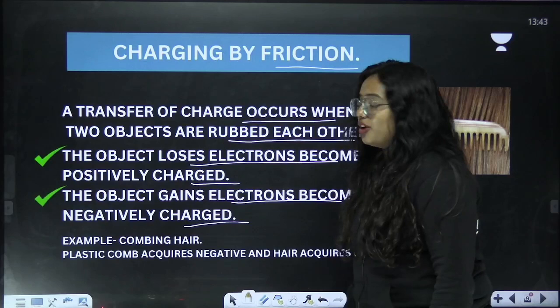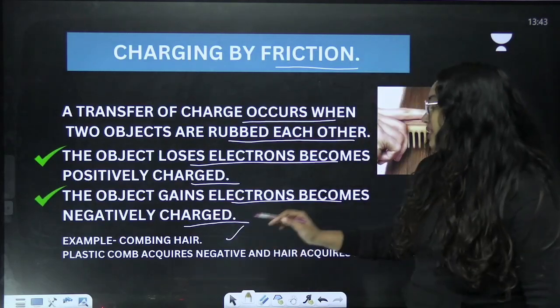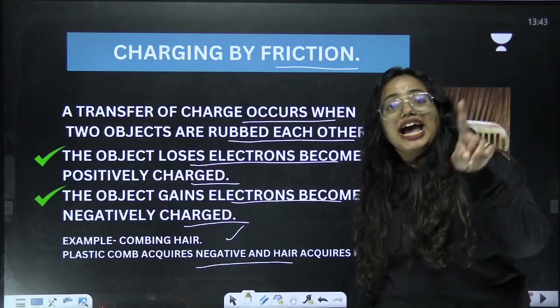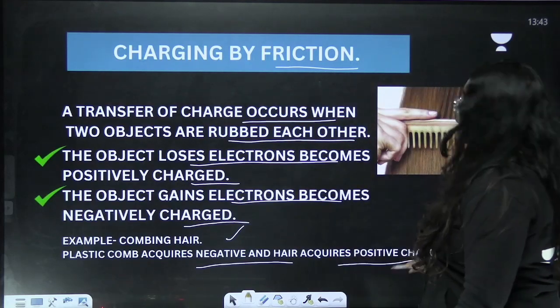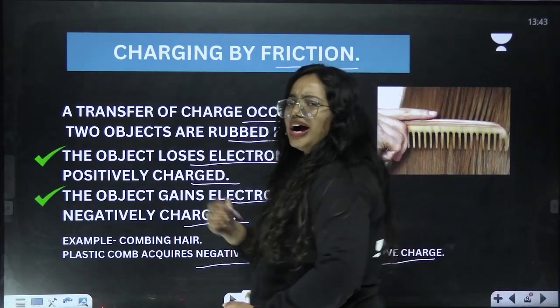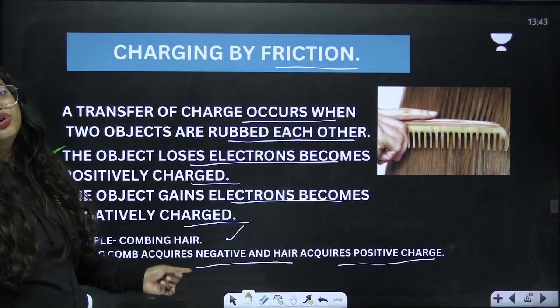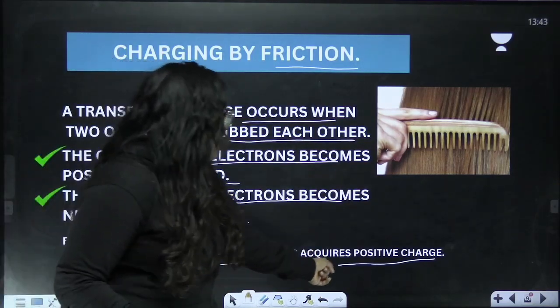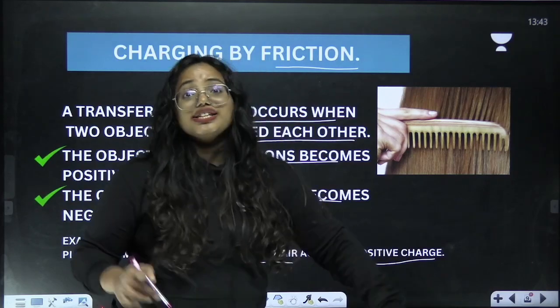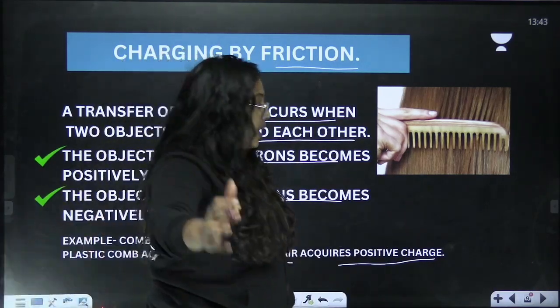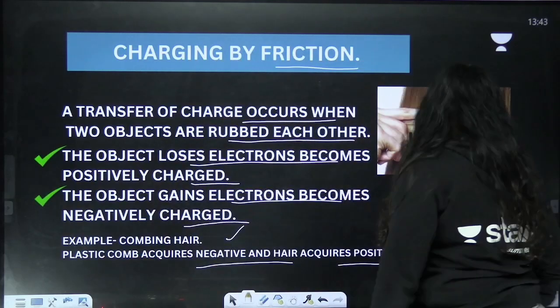When you take the example of combing your hair, the plastic comb is going to acquire a negative charge, whereas the hair acquires a positive charge. Clear? So who has lost electrons here? Can anybody tell me? The hair has lost electrons, and that is the reason it gained a positive charge. I hope you're clear with all the points we discussed so far.